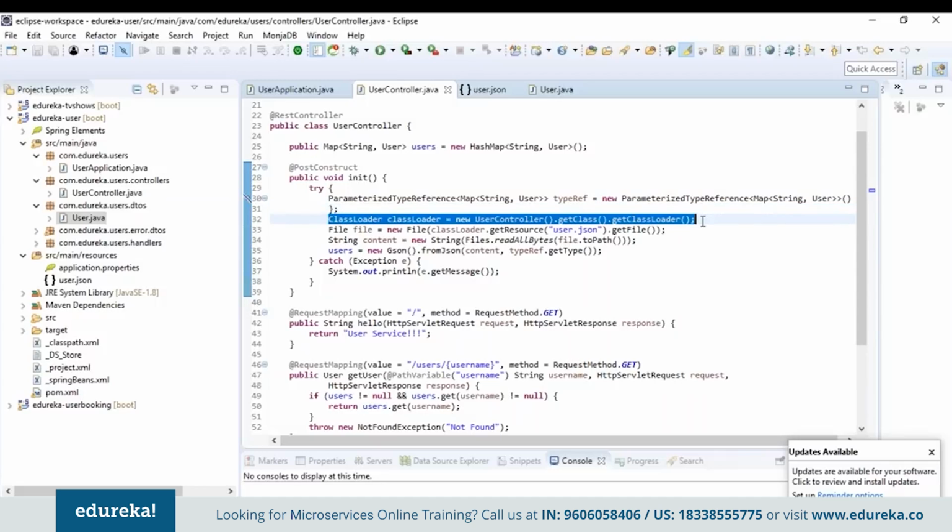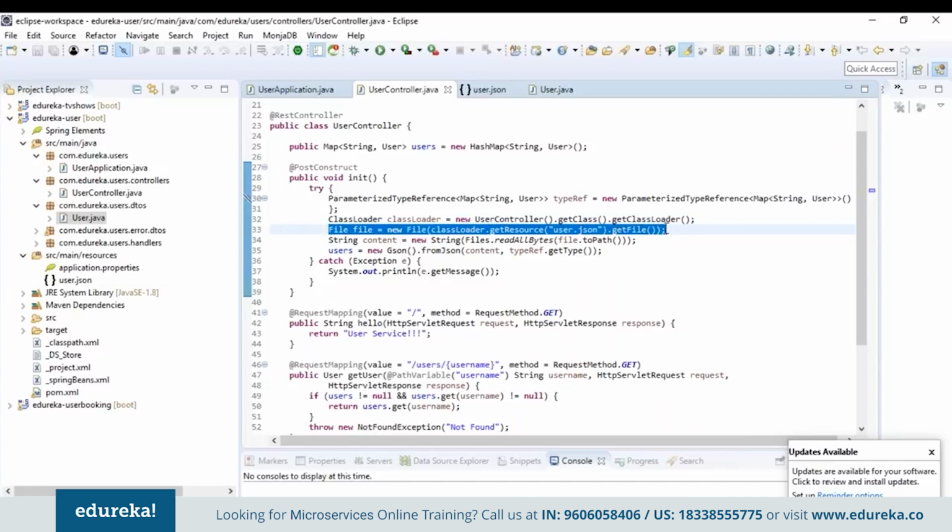After that, to read the JSON file from the resources folder under the controller package, I have first loaded the class using the class loader and then read the user.json file from the resources folder. Then a new object of file type is created and I've named it file. After that, all the bytes are read from this object and stored in a new object named content. So basically, at the end, we're retrieving the types from the content and storing